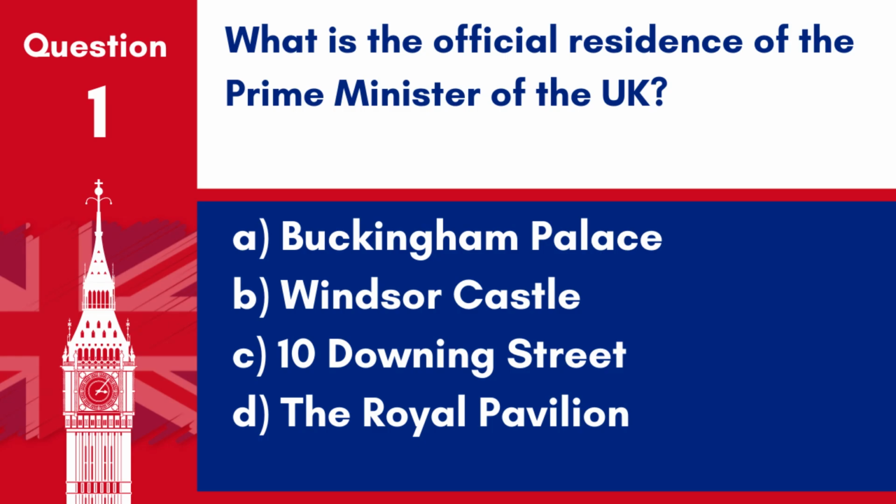Question 1. What is the official residence of the Prime Minister of the UK? A. Buckingham Palace. B. Windsor Castle. C. 10 Downing Street. D. The Royal Pavilion. Answer: C. 10 Downing Street. The official residence of the Prime Minister of the UK is 10 Downing Street.